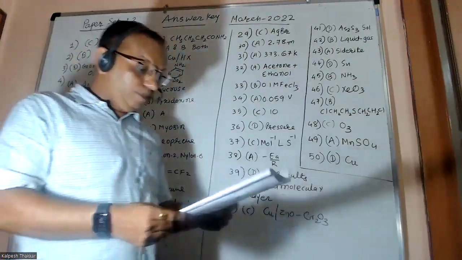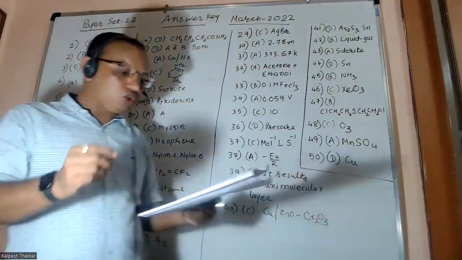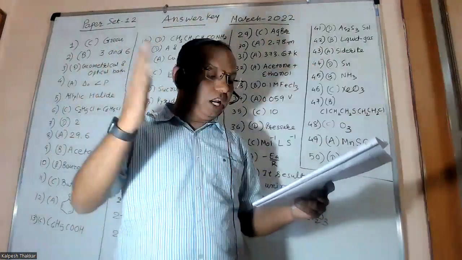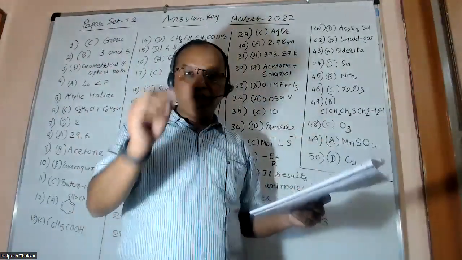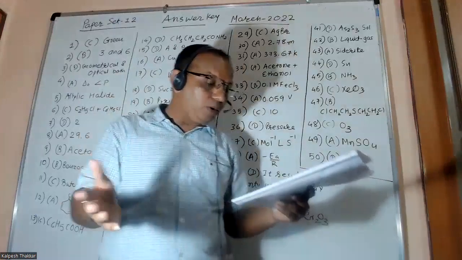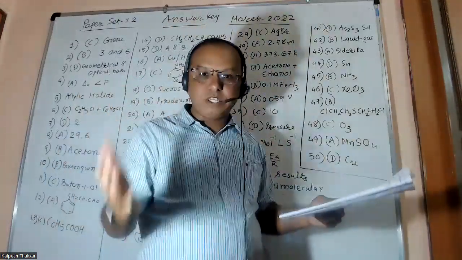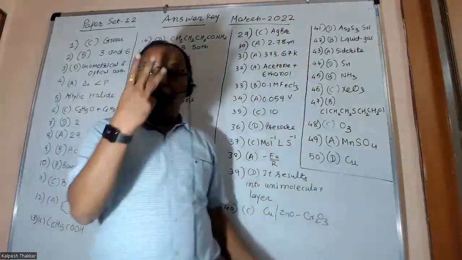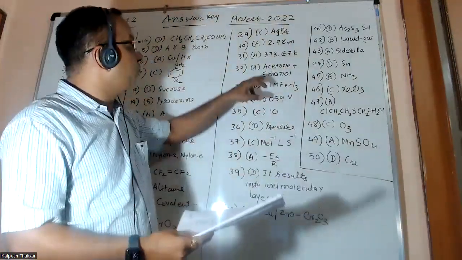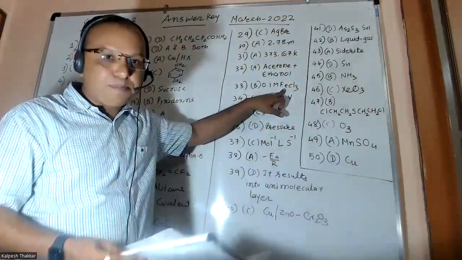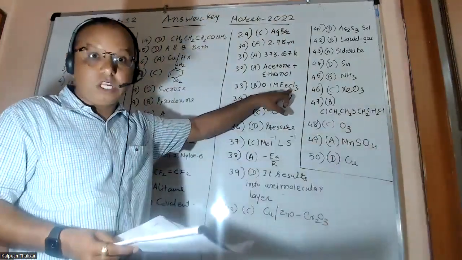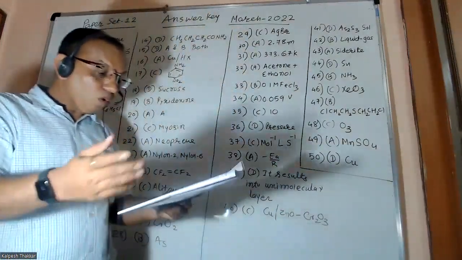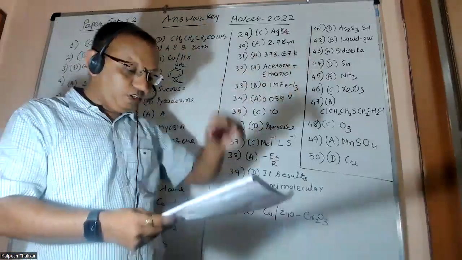Question number 33. Under identical conditions, which solution has the highest osmotic pressure? You are given 1 molar solutions of NaCl, FeCl3, BaCl2, and glucose. We just have to ionize them. Glucose cannot be ionized. NaCl is ionized into Na plus and Cl minus, 2 ions. BaCl2 ionizes into Ba2 plus and 2 Cl minus, total 3 ions. And friends, option B, in which FeCl3 is there. When FeCl3 is ionized, Fe3 plus and 3 Cl minus, total 4 ions are there. More the number of ions, more the osmotic pressure, and that's why 1 molar FeCl3 is the answer.